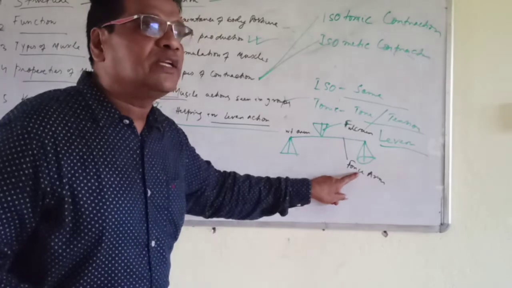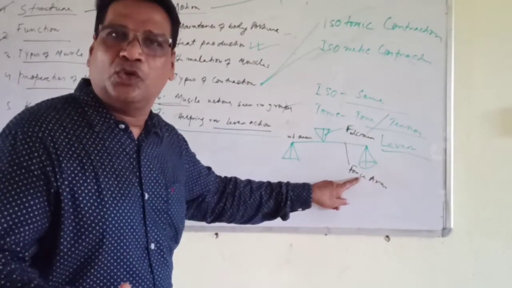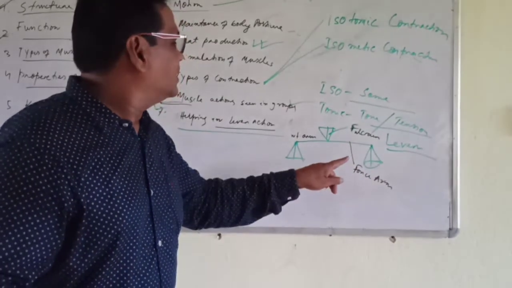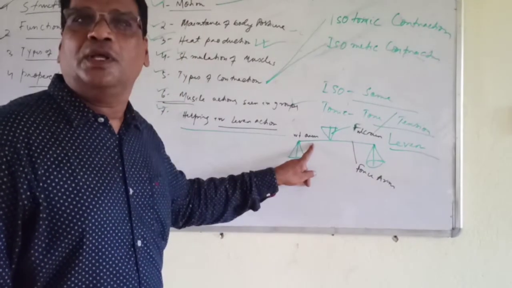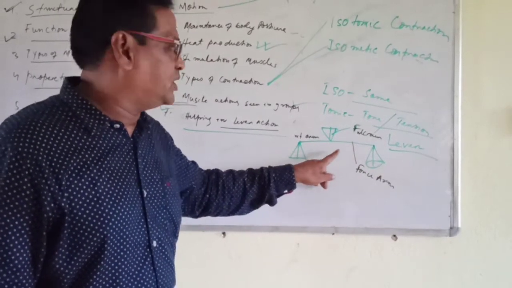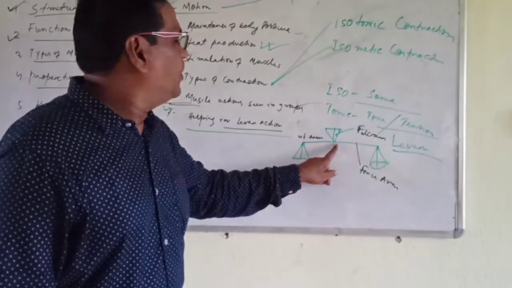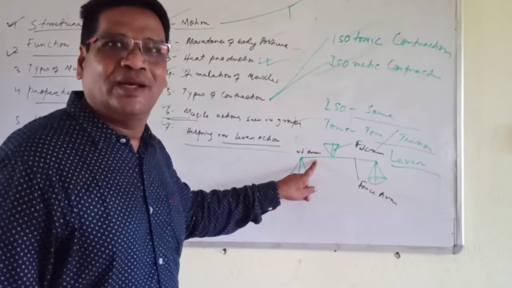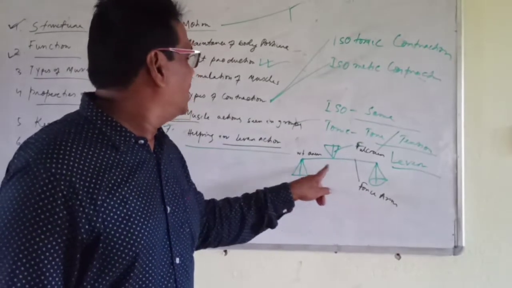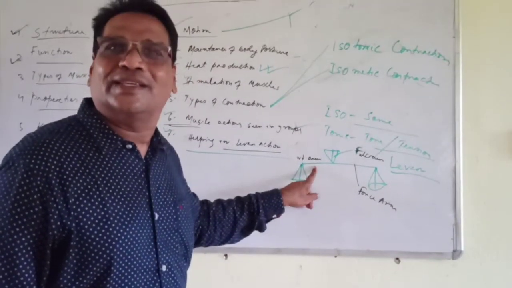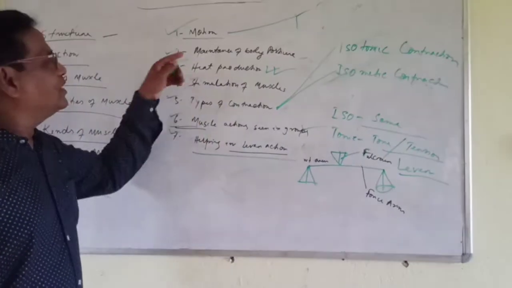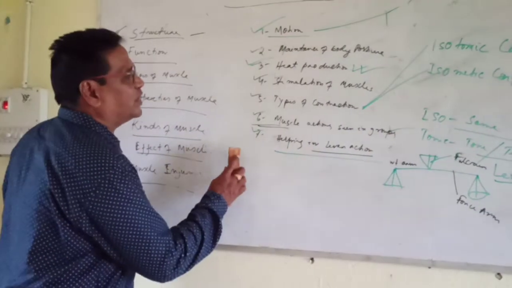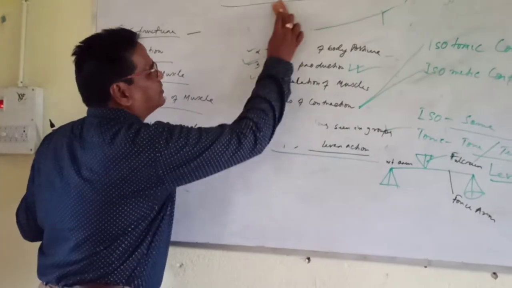The force arm works with the help of muscle. Accordingly you have to give force, and likewise your weight arm will rotate. So this is the function. This lever is the action of a joint, and the muscle helps the movement by giving force to the weight you are taking. So this is the lever action of the muscle and how it helps in the joint. This is all about the function.